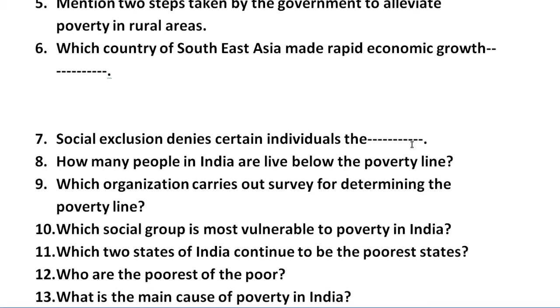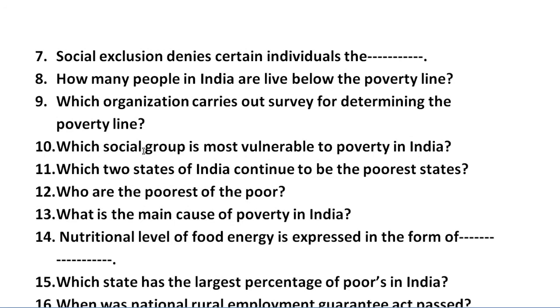Next we have question number 7: social exclusion denies certain individuals the dash. It is a fill-in-the-blank question. Related to social exclusion, some people in society do not get equal rights or the benefits that other people of the society get. Because of that exclusion, day by day they become poor, as they are unable to fulfill their basic needs. You have to mention that here.